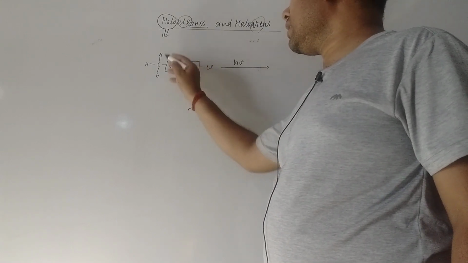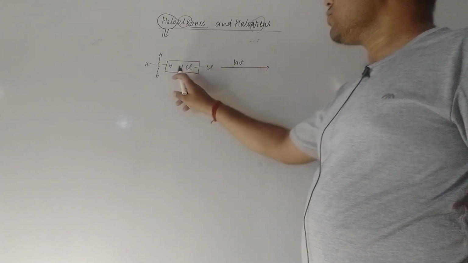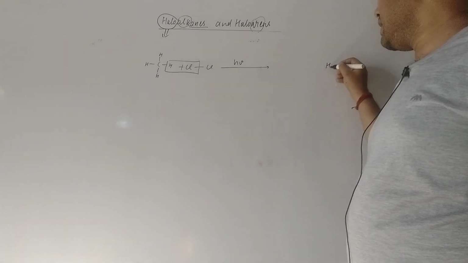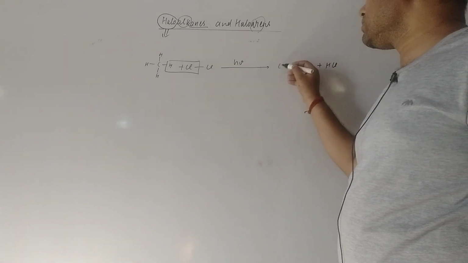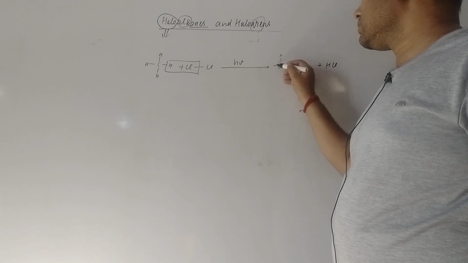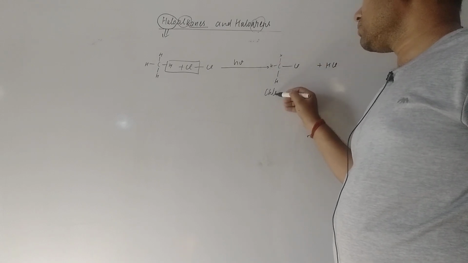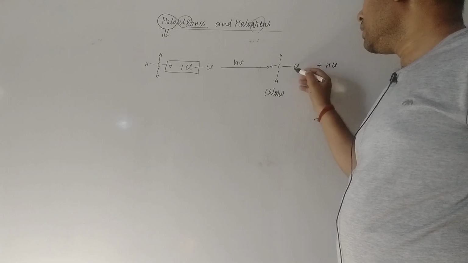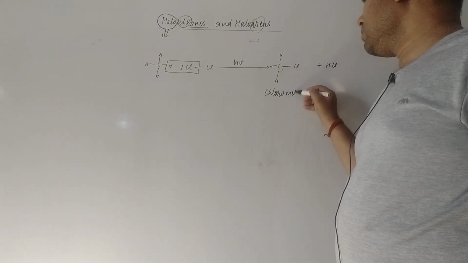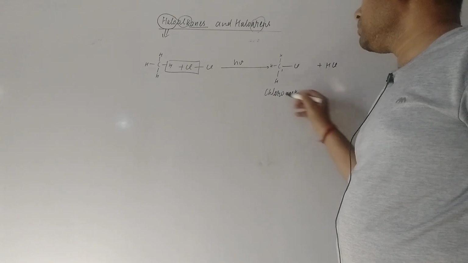This is going to be a substitution, so HCl is going to come out. Here I am writing HCl, and on this side we have H, H, H and Cl. That is called chloro, and with one carbon, single bond, it is called chloromethane, right?